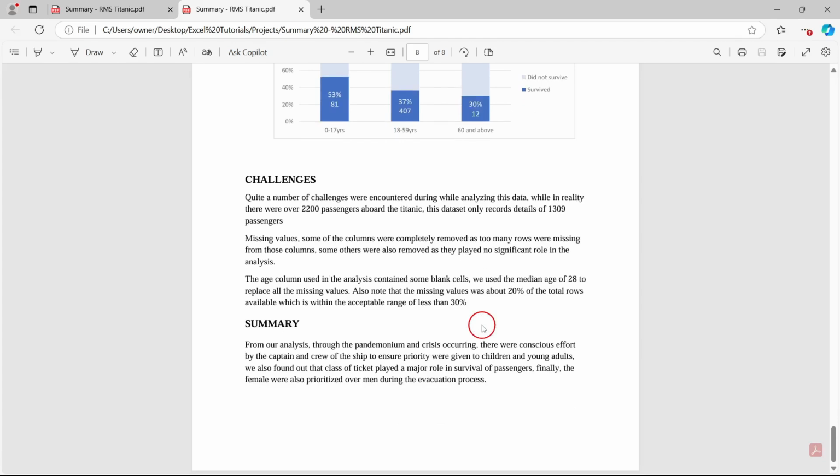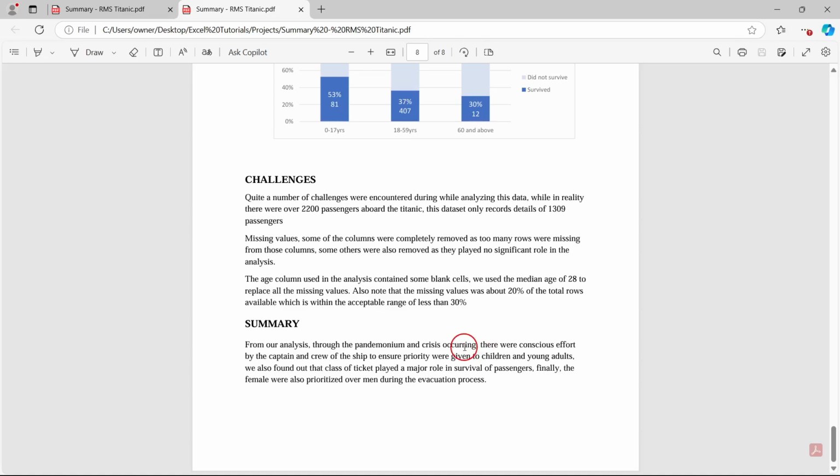And here are our findings, or what I found out from this analysis. Through the crisis and the turbulence, the pandemonium at the time, we actually found that more women survived, right?